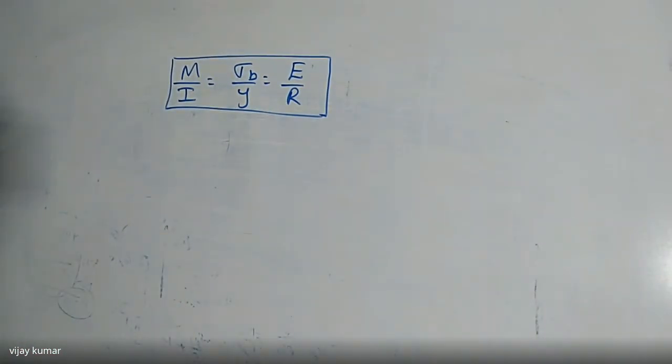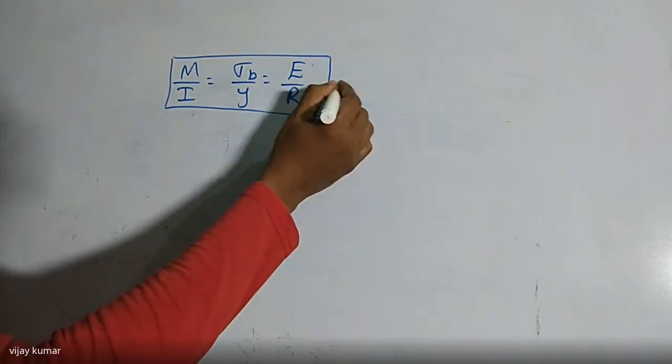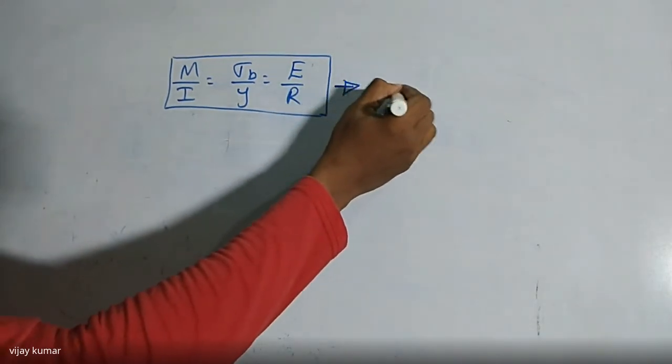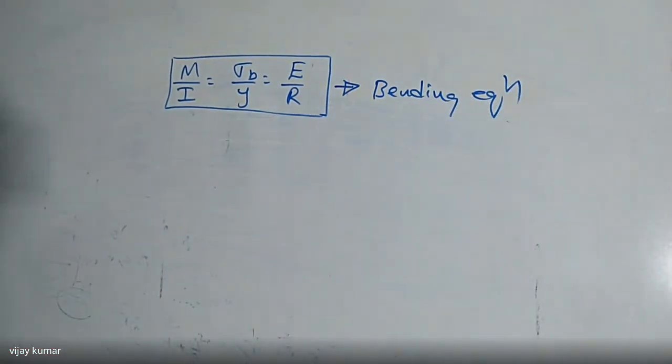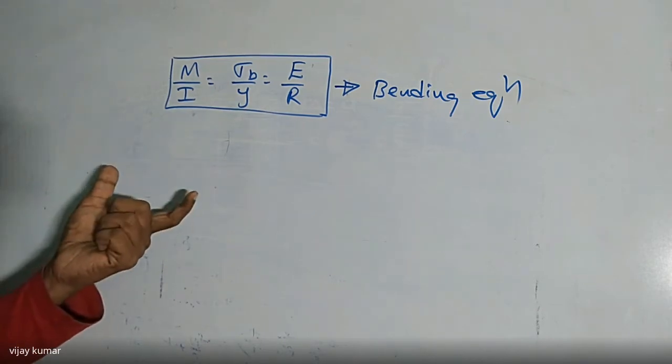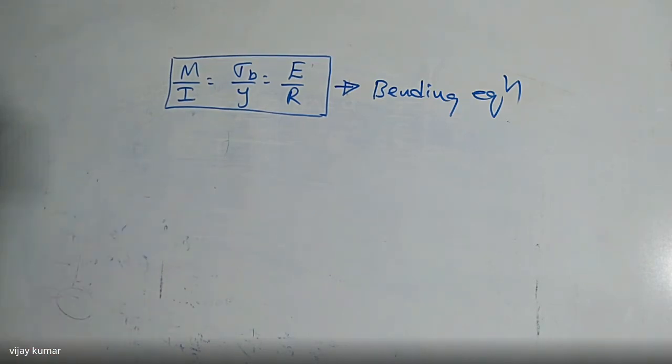So two points are clear. This is the basic equation, also named the bending equation. Another point: if you want to find the bending stress in a symmetrical or unsymmetrical body, in the case of a symmetrical body the neutral axis passes through the center of gravity.